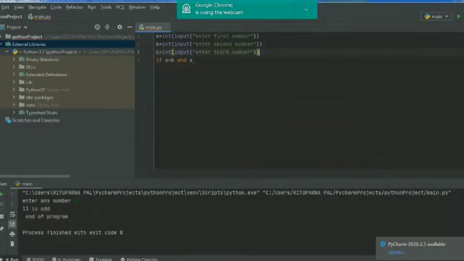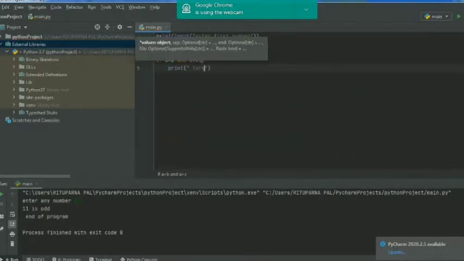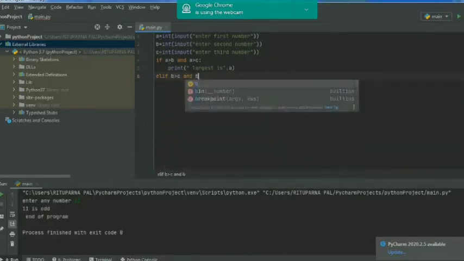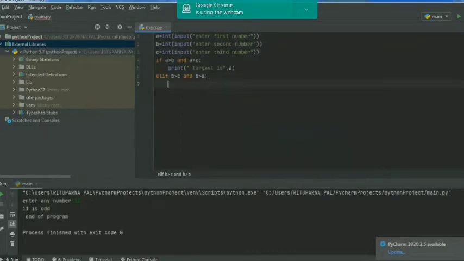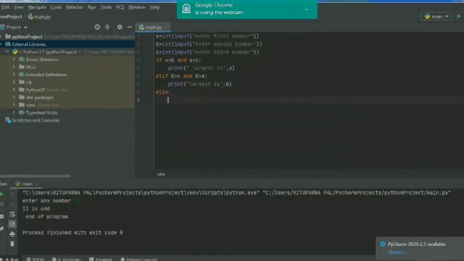If a greater than b and a greater than c, then print largest among a and b is a. We can use a logical connector, that is AND or OR. Here a greater than b and a greater than c are combined by the AND operator, that is a logical operator. Now else if b greater than c and b greater than a, print largest is b. Else, no need to specify the condition, just else colon and print largest is c.